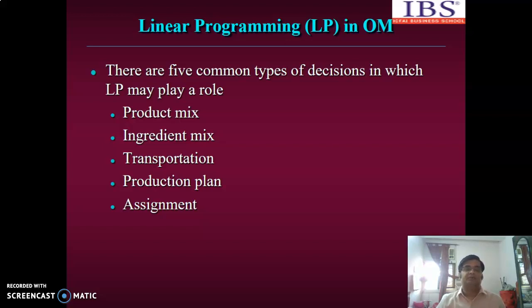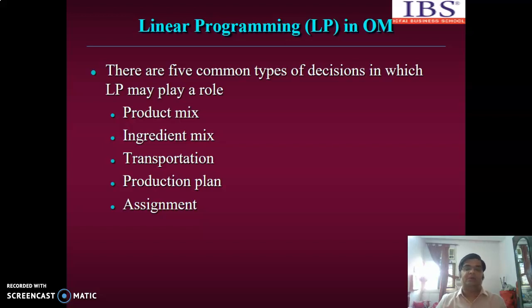Suppose a company is producing 10 products. Now all these 10 products will be produced in which proportion so that the profit is maximum? This is the concept of product mix. Now how does LP help in that?